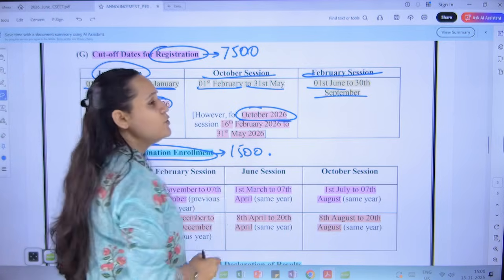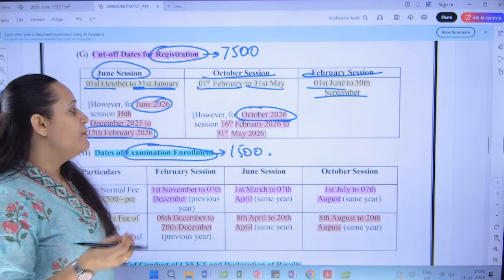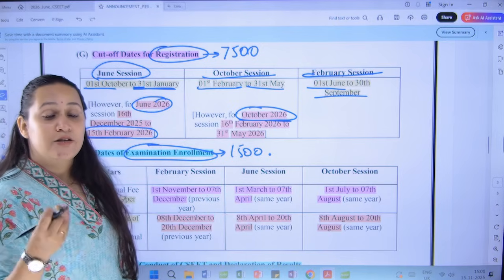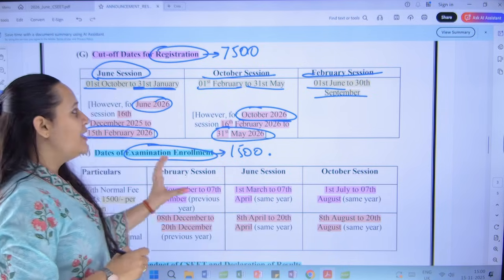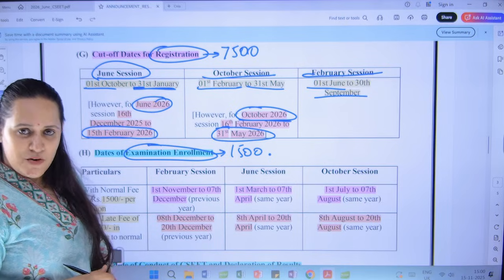Similarly, if you are somebody who is going to write the exam or is planning to attempt in October 2026, the last day for student registration is 31st May 2026. So keep these dates in mind for the purpose of registration.